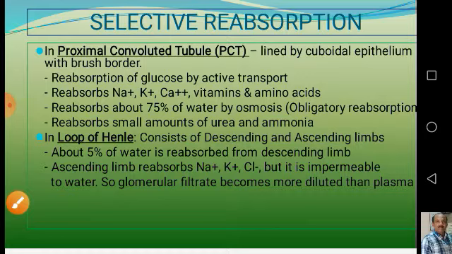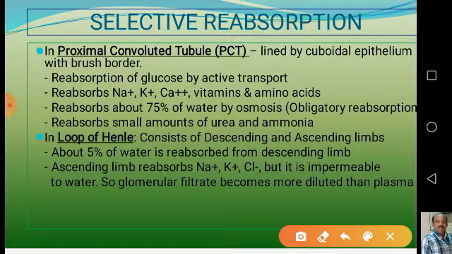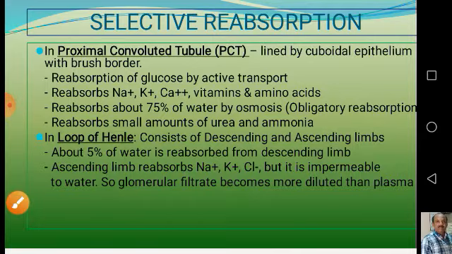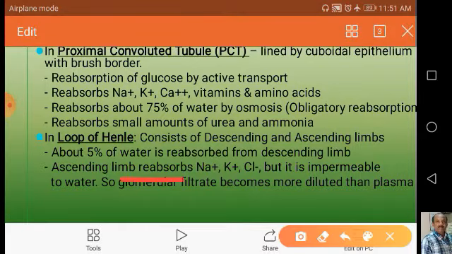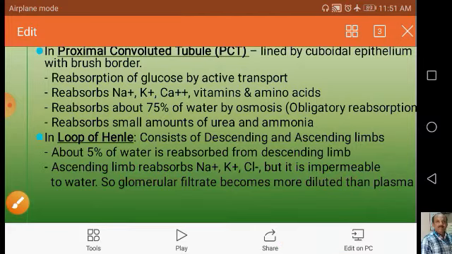Now again, the ascending limb, which as I already told you has two segments, the thin part and the thick part, is impermeable to water. The ascending limb reabsorbs only sodium, potassium and chlorides, but it is impermeable to water.